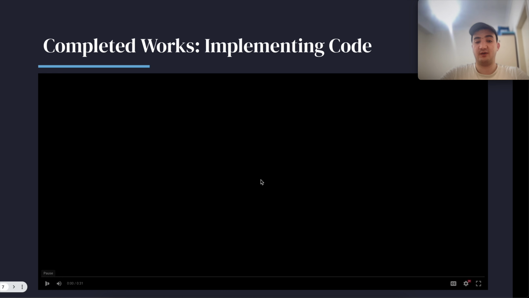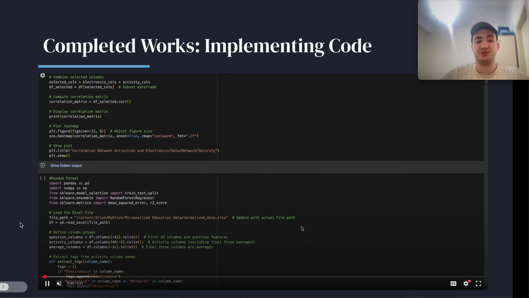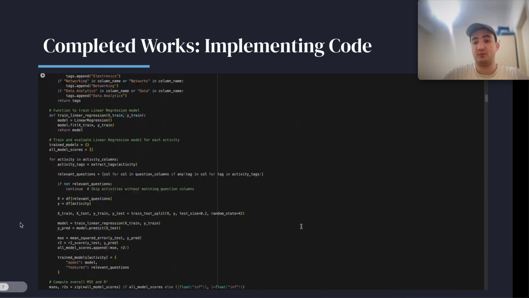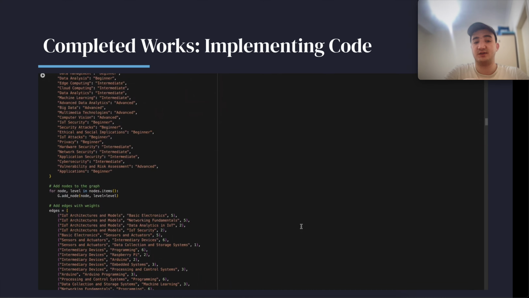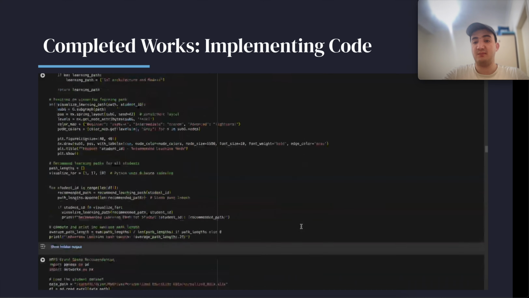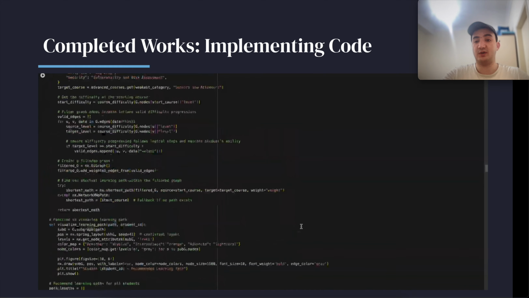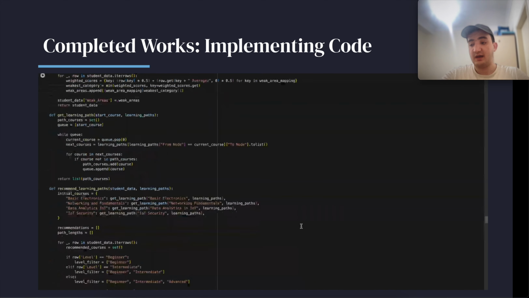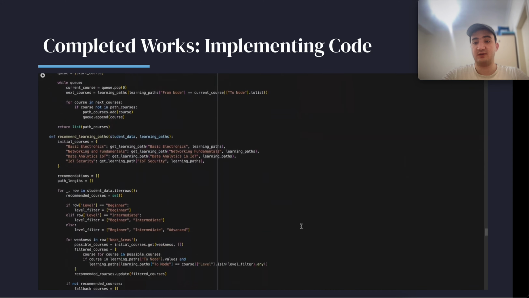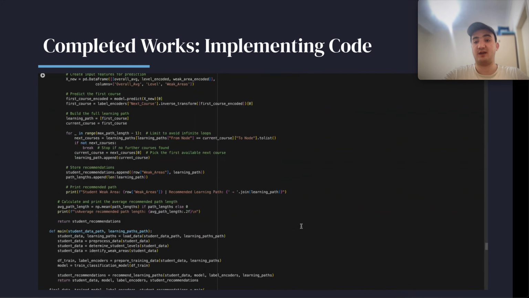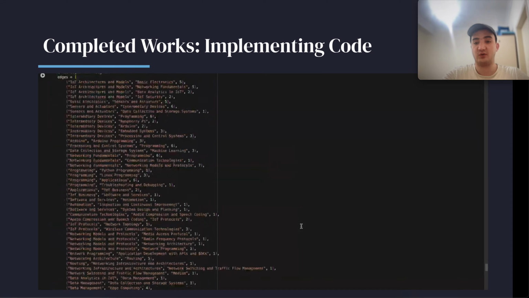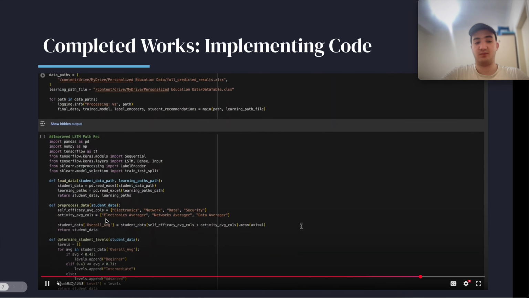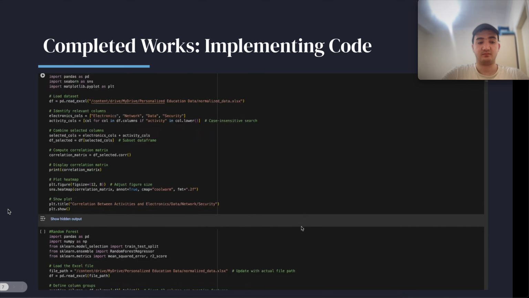Additionally, I was responsible for implementing the code for the experimentation. So I would write code to normalize student data or predict student performance based on their self-efficacy results. I would implement different ML models in order to predict the student performance scores and also to recommend learning paths. I also implemented some graph traversal algorithms in order to manage the graph-based structure we had for course design. All of this code I wrote on Colab using Python, as I mentioned earlier.